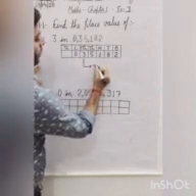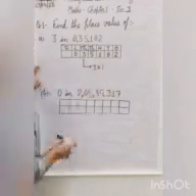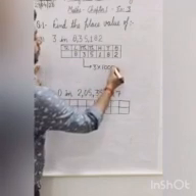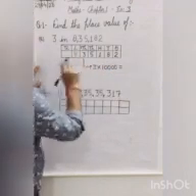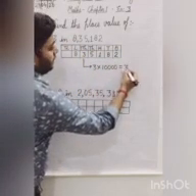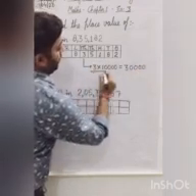The 10,000 place. So we multiply the 3 by 10,000. What is the place value of 3 in the number? 3 into 10,000, 30,000 is the place value of the digit.